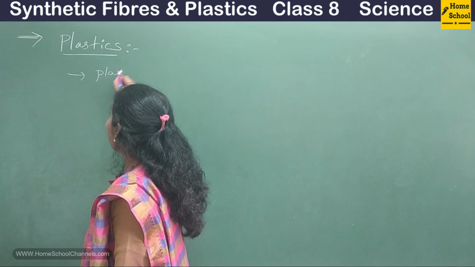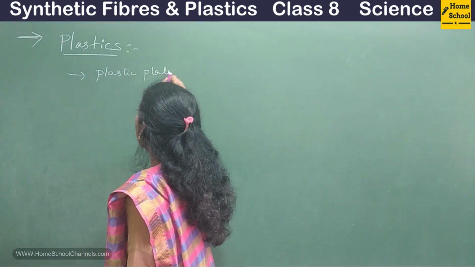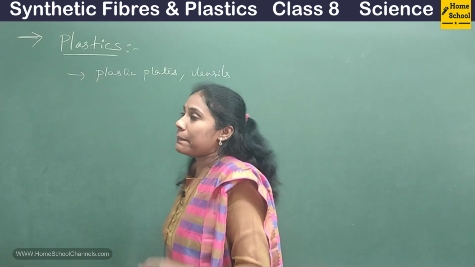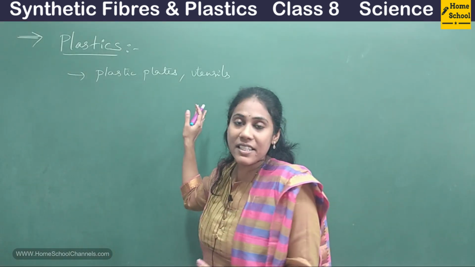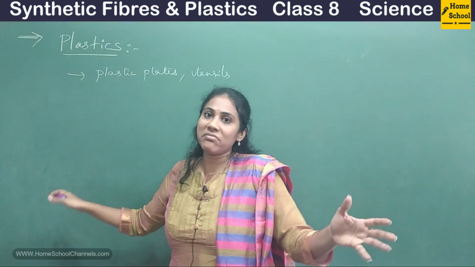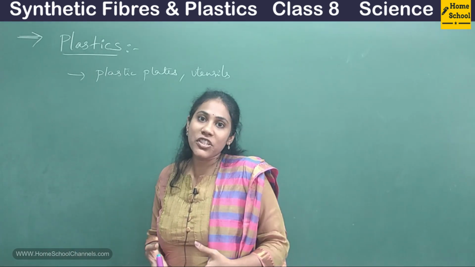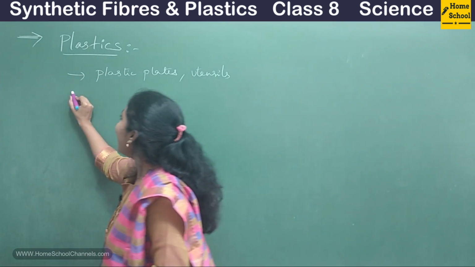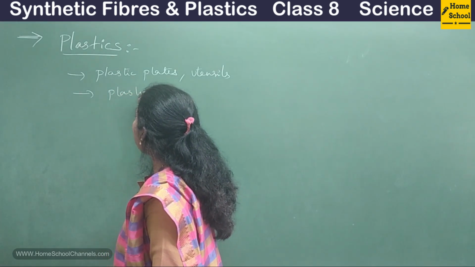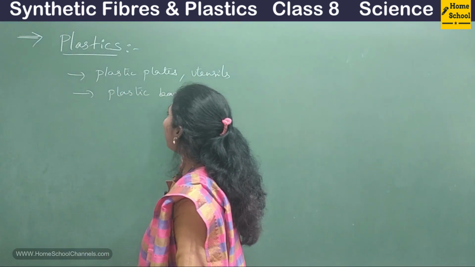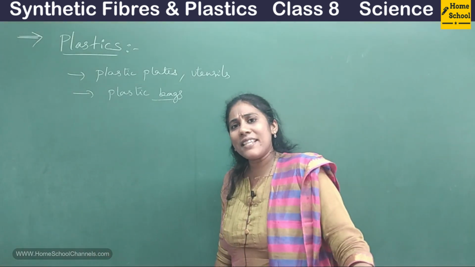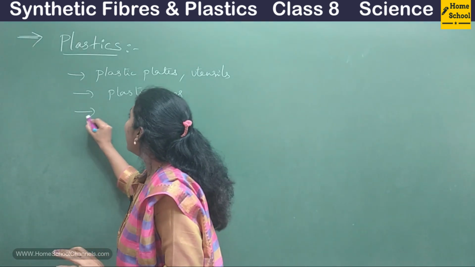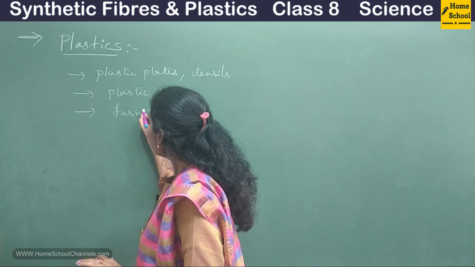We have plastic plates, or I can say we have plastic utensils, plastic spoons, plastic vessels, plastic containers, plastic boxes. If you go and search your kitchen, half of the items you will find are plastic, right? And then we have plastic carry bags. We have different varieties of plastic carry bags, thin plastic, thick plastic. So all are plastics. And not only that, we have plastic furniture, right?